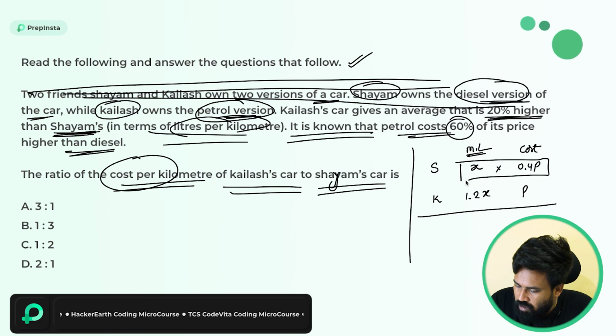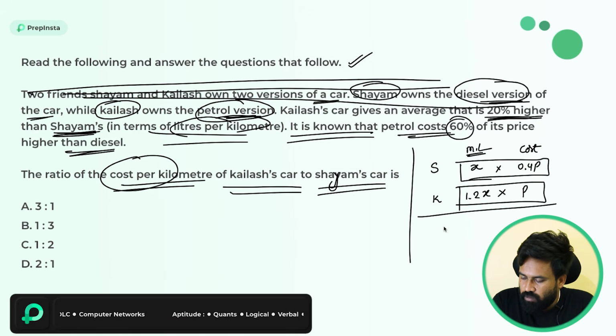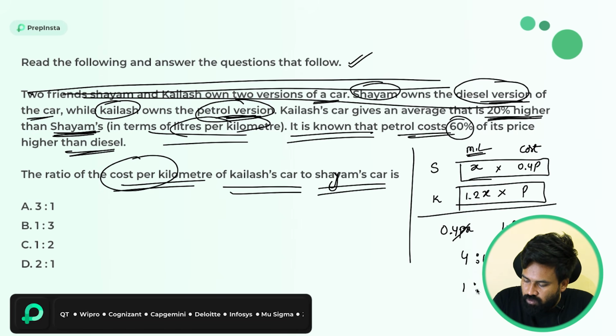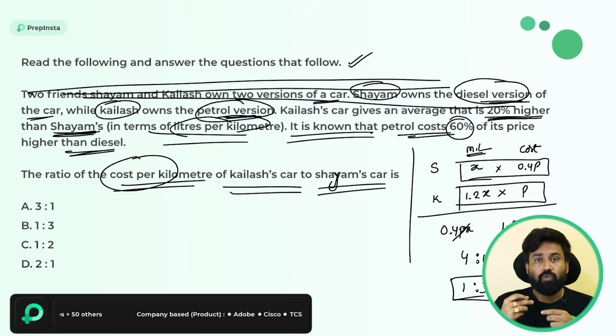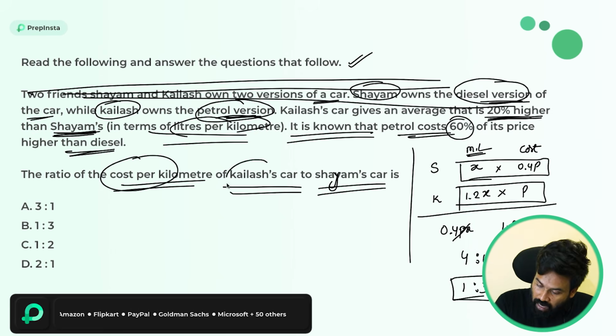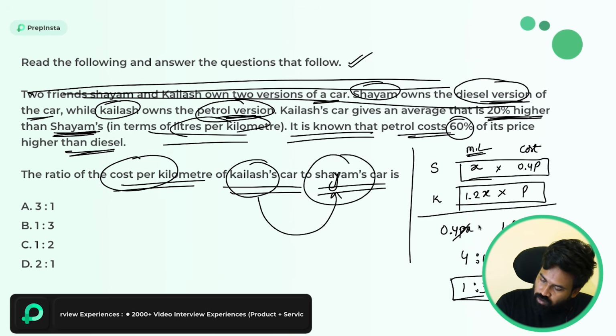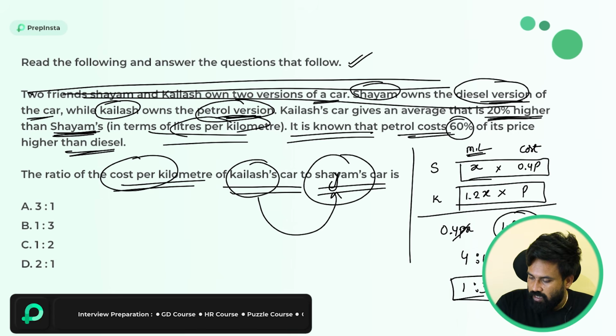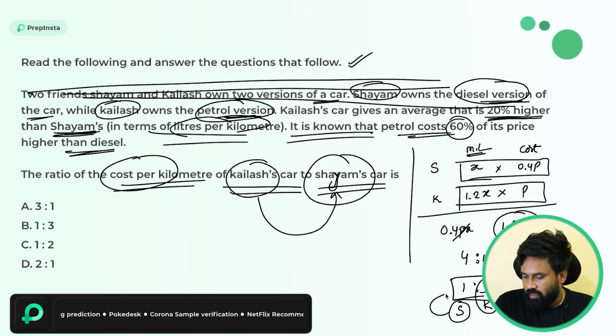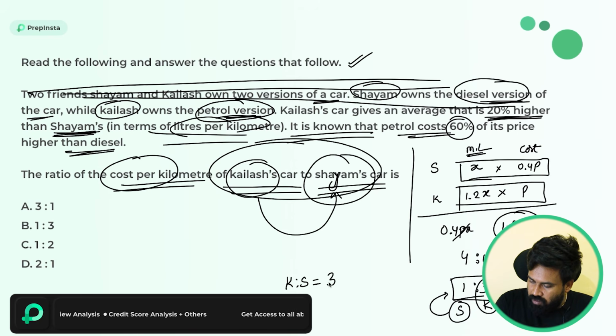This is Siam's cost per kilometer and this is Kailash's. If you multiply these two, it is 0.4px and this is 1.2xp. All values get cancelled. So the ratio is 4:12, which is nothing but 1:3. But the order of the question is very important. Just look here: Kailash's car to Shyam's car. So here 1.2xp is Kailash, right? So Kailash is 3 units in the ratio and Shyam is 1 unit. The order is very important according to the question. So the answer will be 3:1.